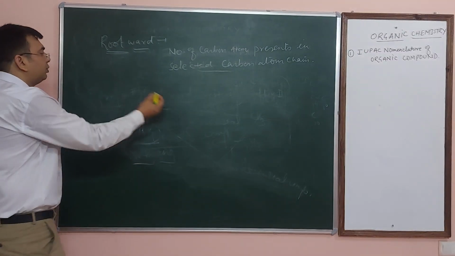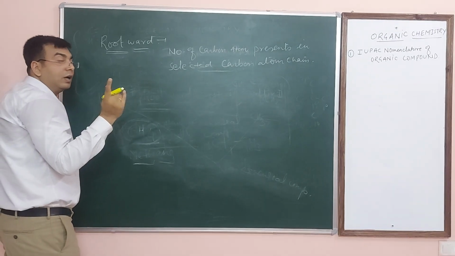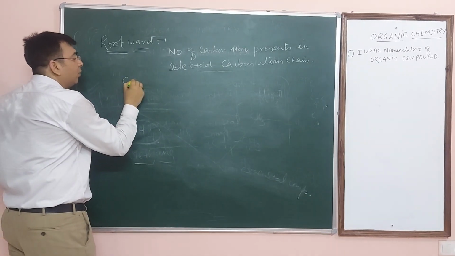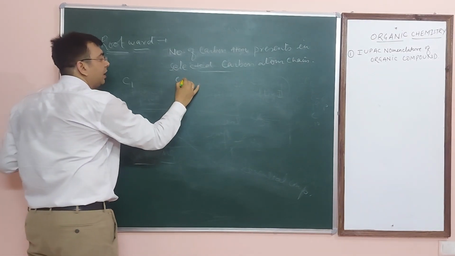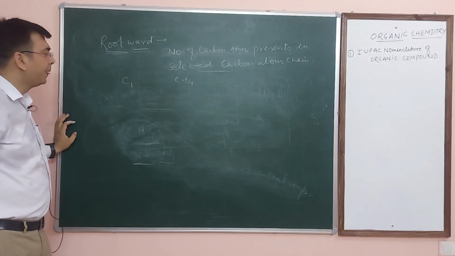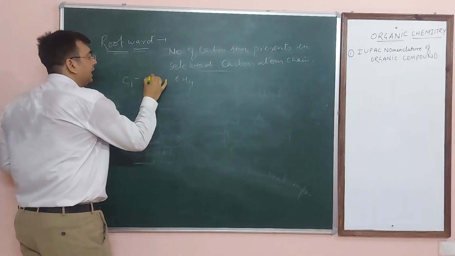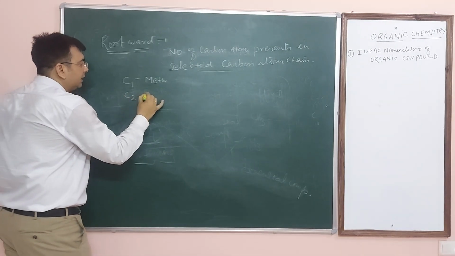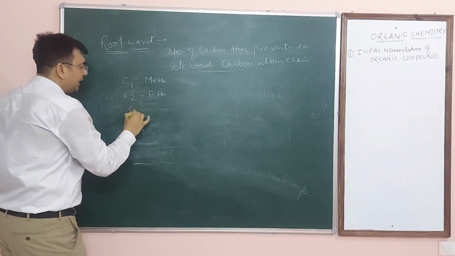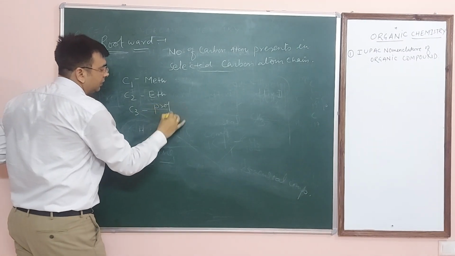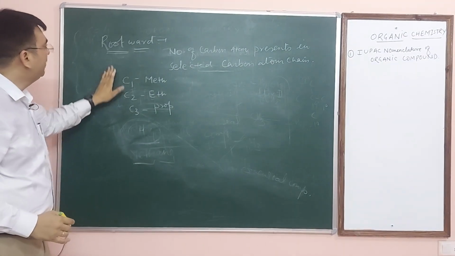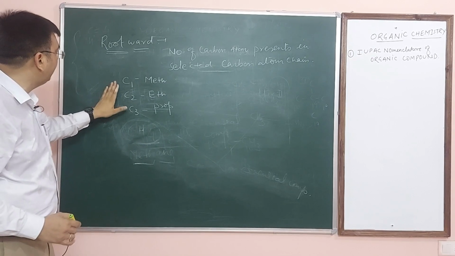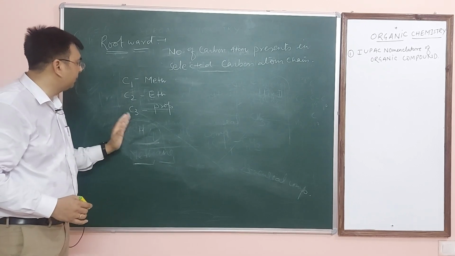Now I am going to explain to you, suppose according to IUPAC rule, how you will select the carbon atom and how you will select the root words. Suppose you select one carbon atom, like the example already written, CH4, that is methane, one carbon atom, the root word is only meth. When you take 2 carbon atoms, that is known as eth. 3 carbon atoms, that is known as pro. I hope everyone knows that. In class 10th also this nomenclature was explained and given in the book. So I know everyone is aware of this: 1 carbon, 2 carbon, 3 carbon,